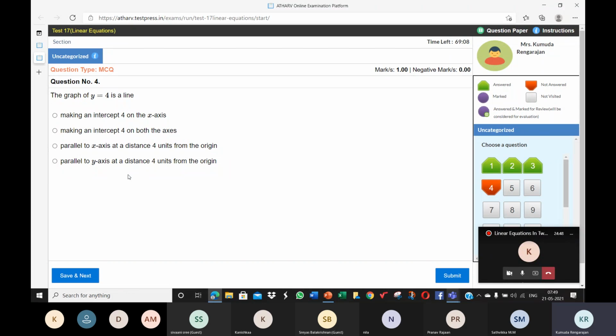What do you mean by y is equal to 4? They're treating this as an equation in two variables, because the graph of y is equal to 4 is a line. When you read this equation, y is equal to 4, there is only one variable y. So we have two questions in our mind.